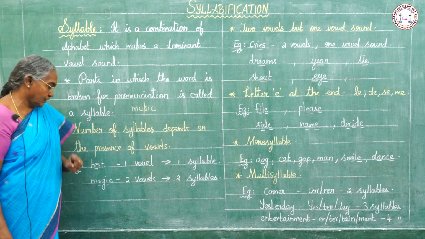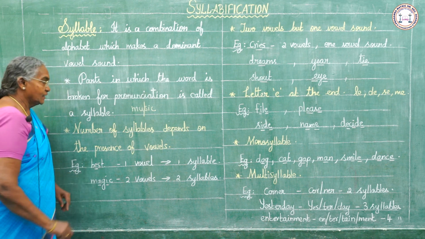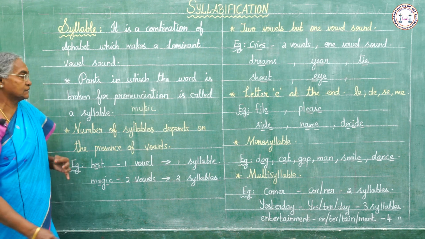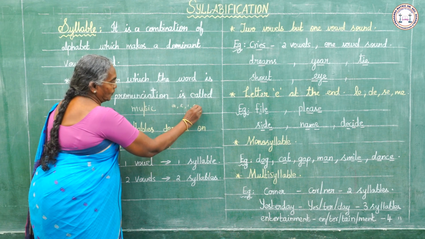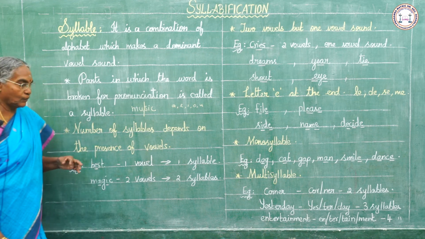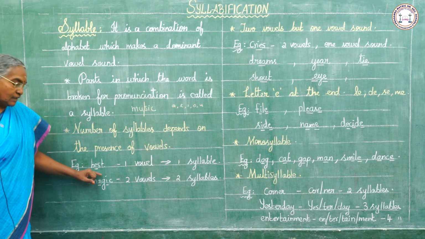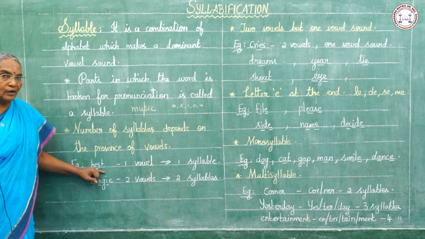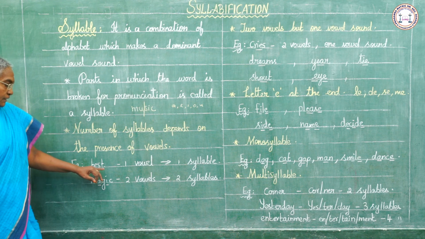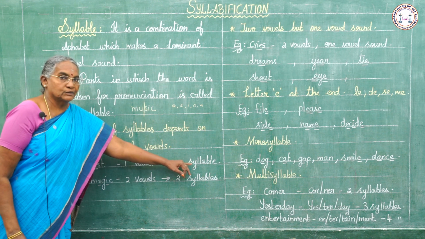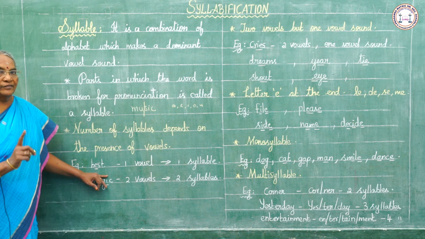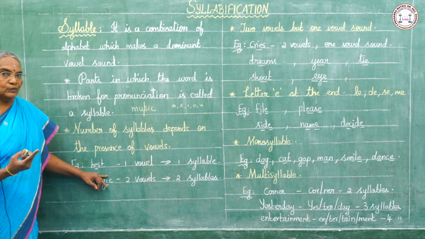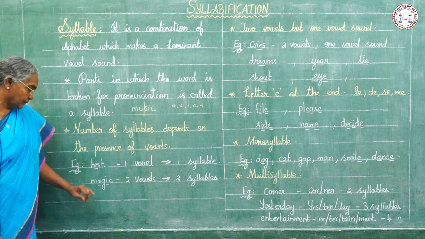Only one vowel, E. Do you know what the vowels are? A, E, I, O, U. These are vowel letters. If there is only one vowel, that word has only one syllable.